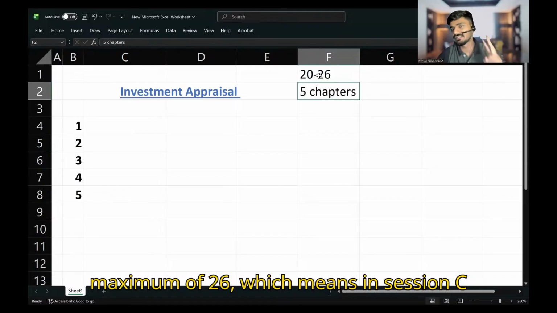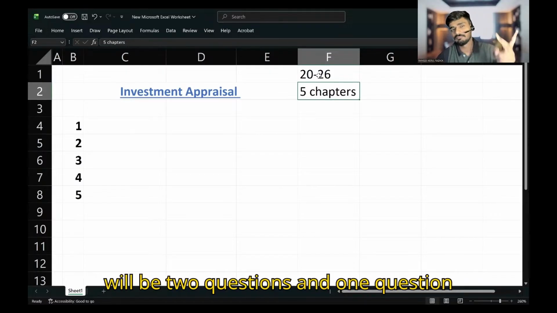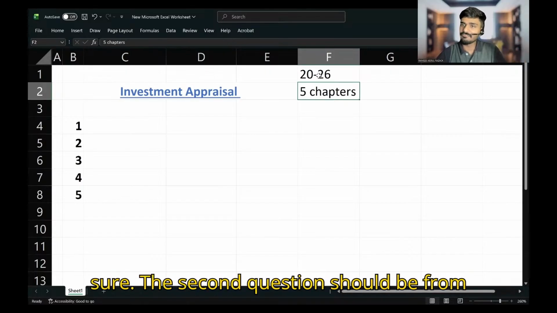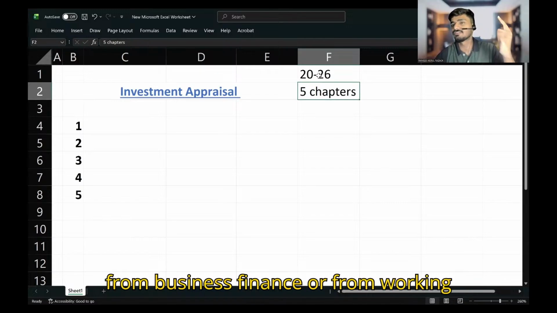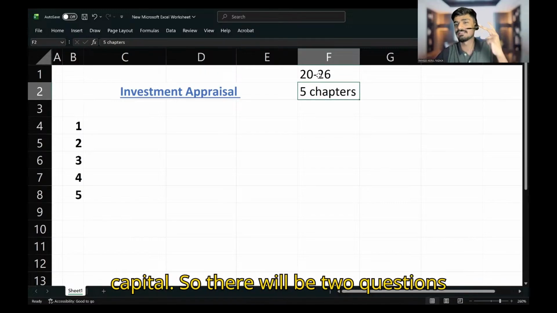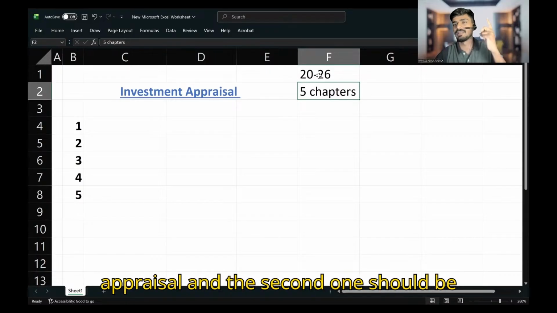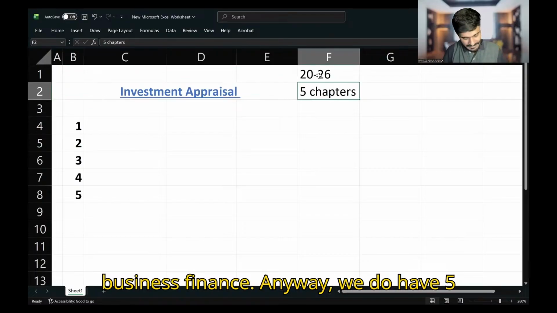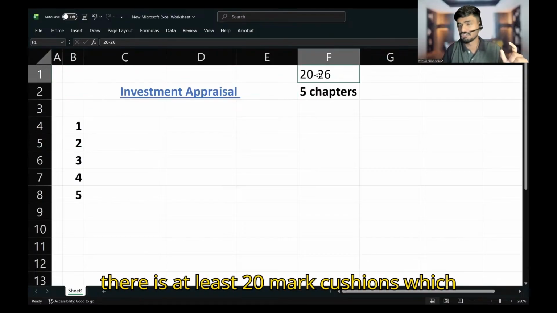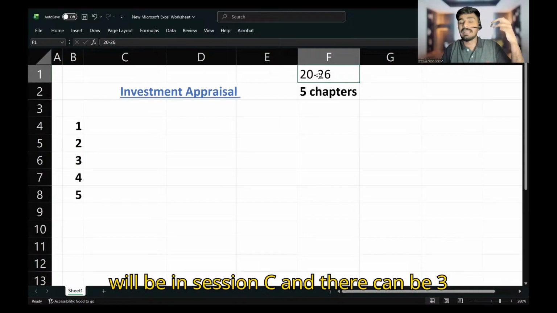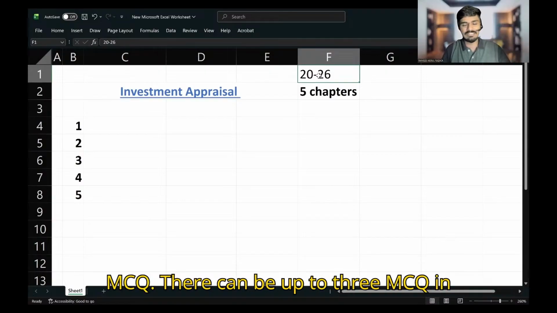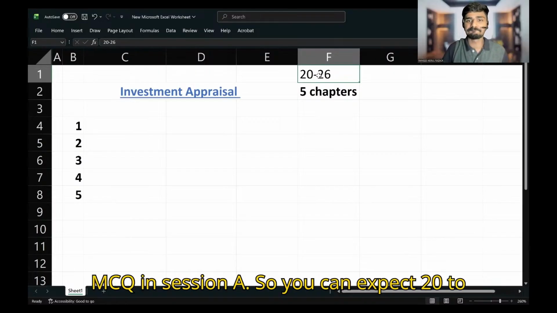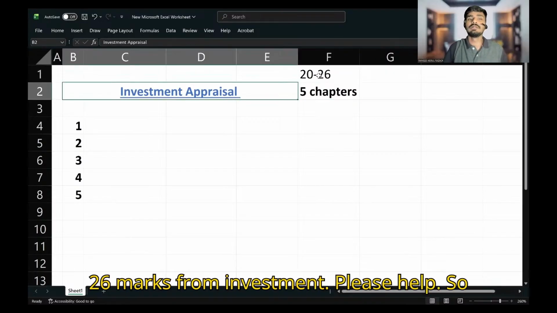Which means in session C, there will be two questions, and one question should be from investment appraisal for sure. The second question should be from either business finance or working capital. Anyway, we do have 5 chapters, and from these 5 chapters there is at least a 20 mark question in session C, and there can be up to 3 MCQ in session A. Okay, it's not mandatory actually. So you can expect 20 to 26 marks from investment appraisal.